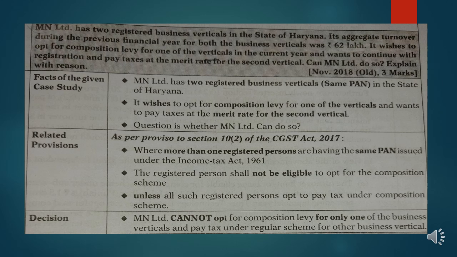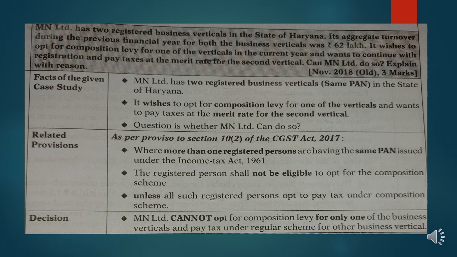Explain with reasons. I will suggest that people who are about to give the CA Final exam give the answer in this format. If you give the answer in this format, it will be clearer and you will get the marks for sure. Firstly, the facts of the given case are stated, then the related provisions are explained, and then the decision. In the facts, we have been told that it's two verticals with the same PAN. It wishes to opt for the composition levy. The question is whether it can do so.